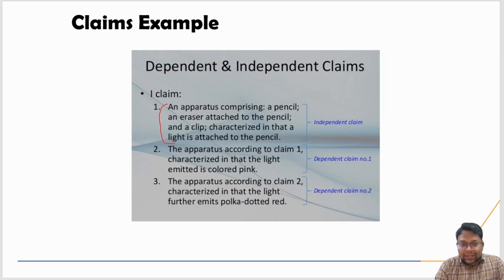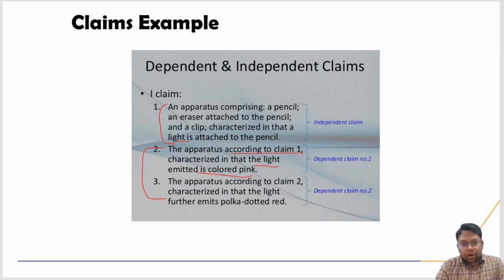Now the second and third claims are called dependent claims. Why? Because the second claim, according to claim 1, characterized in that the light emitted is green color, right? So the dependent claim is nothing but an extension of the independent claim.